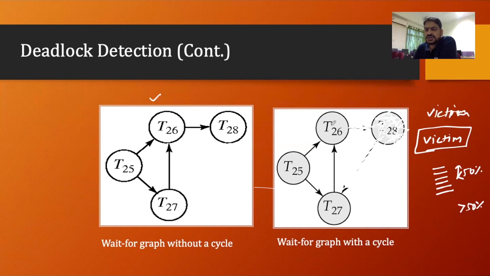So T26 will do all its operations. It will release the lock. Then 25 will get that particular lock, and then 27 will get that lock, and then 27 will release it, and 25 will get that particular lock. In that way, every transaction will run. There will be no problem.